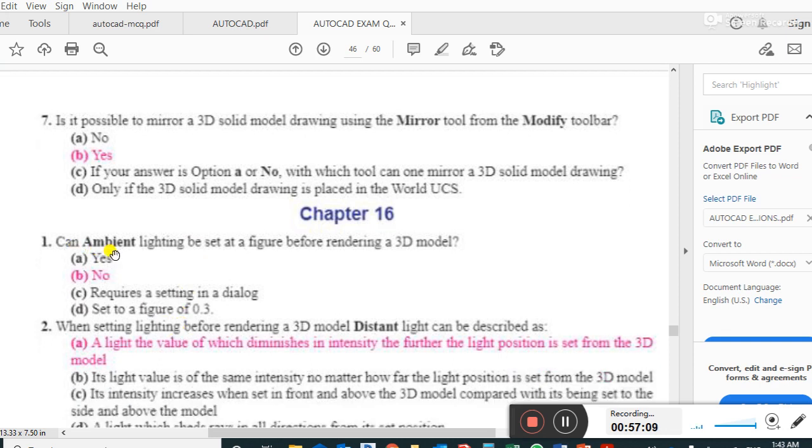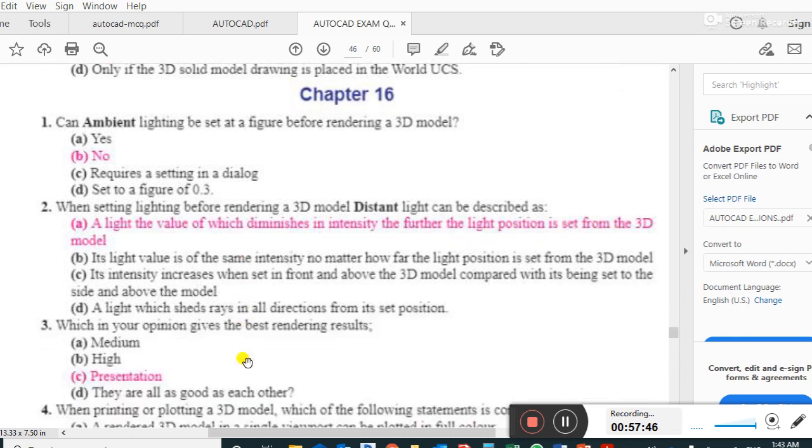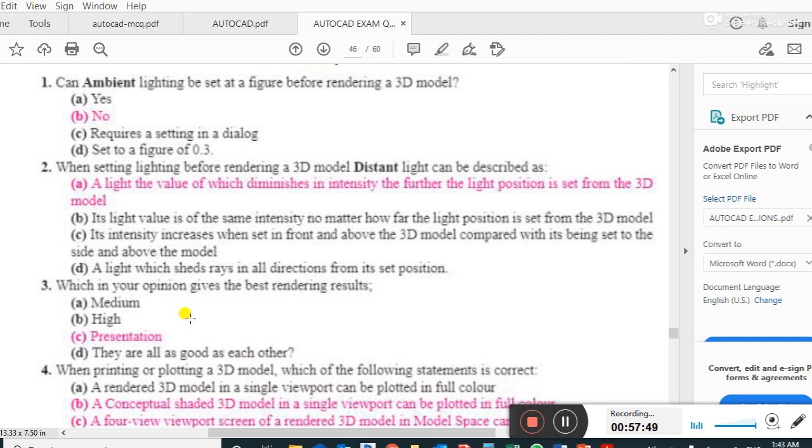Next question: can ambient lighting be set before rendering a 3D model? No. When setting a lighting before rendering a 3D model, distance light can be described as a light, the value of which diminishes in intensity the further the light position is set from the 3D model. Right answer. Which in your opinion gives the best rendering result? Presentation.